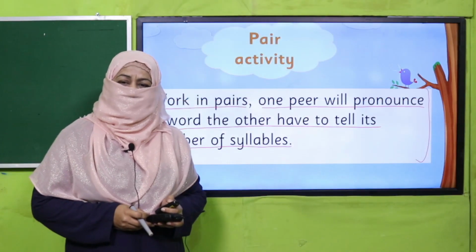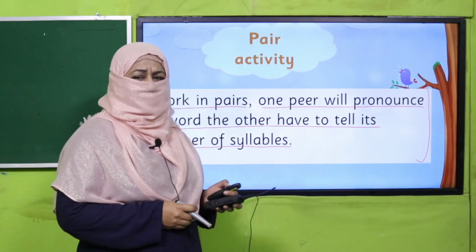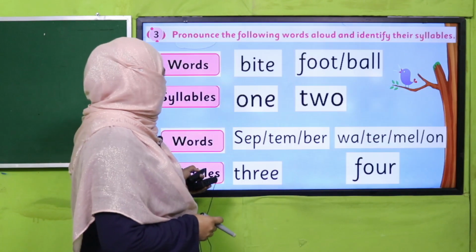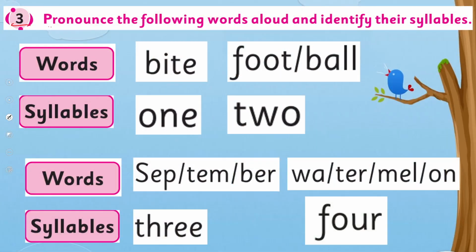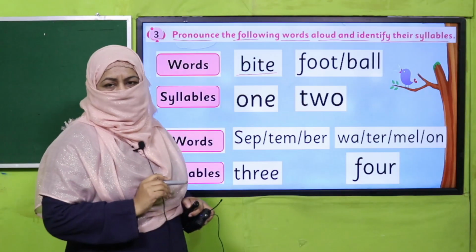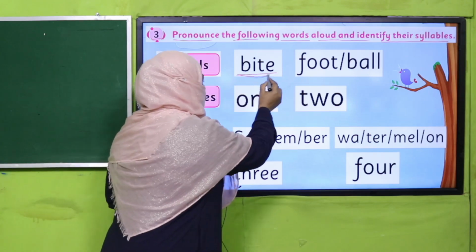Yes, my dear students, are you done with it? Good job. You have practiced many words. Good. So it's time to practice from your book. Question number 3, pronounce the following words aloud and identify their syllables. Okay. Now you are going to say the word and find out how many syllables are there. So how do we read it? Just say it.